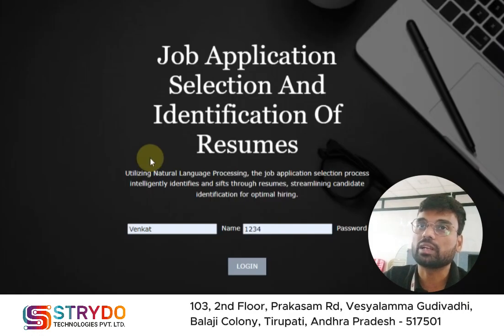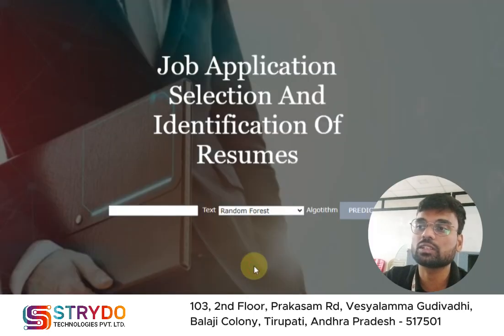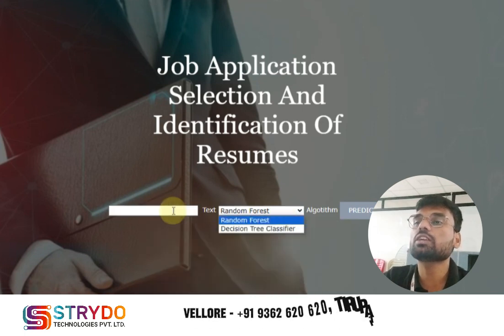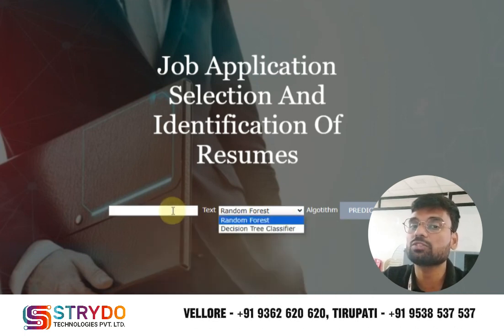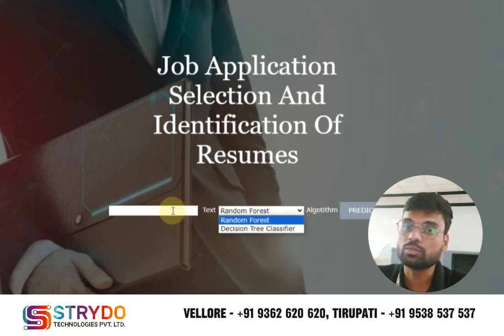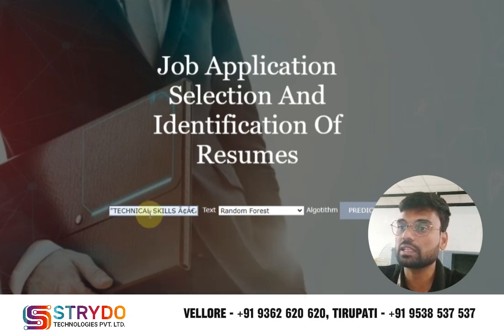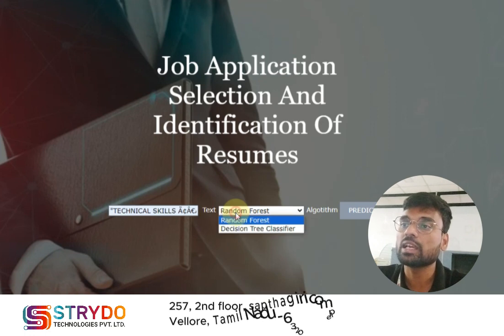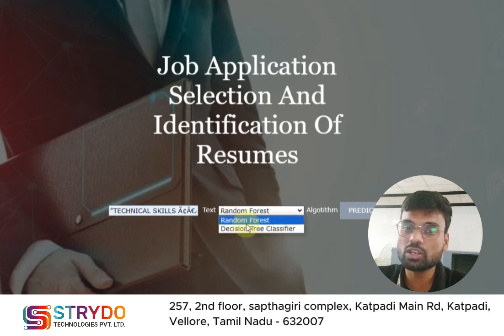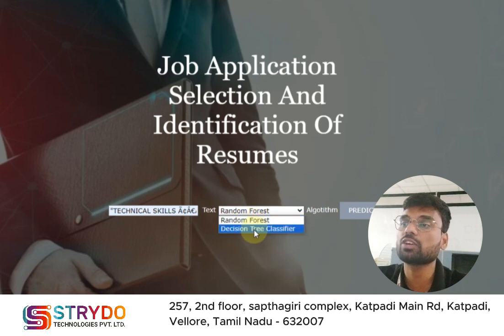This is the front end part. In the index page I am giving a name and password for this project. After giving the name and password I click on login. After clicking on login, it asks for text and algorithm. Here we have to paste the text present in the resume. For suppose I paste text like this one, technical skills, typewriting, and these are the skills, the total text content in the resume. After pasting this content, I have to choose the algorithm, random forest or decision tree.